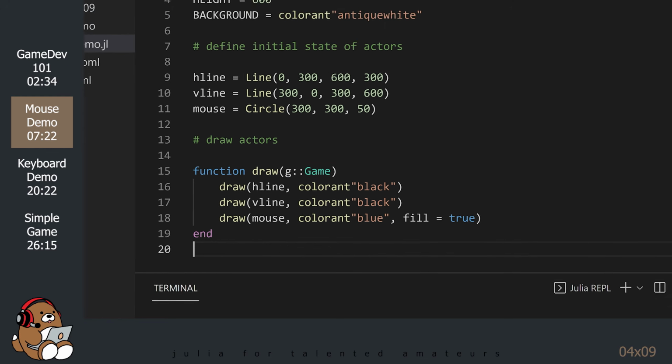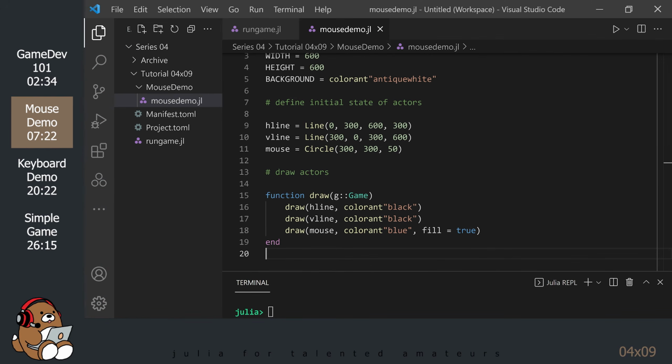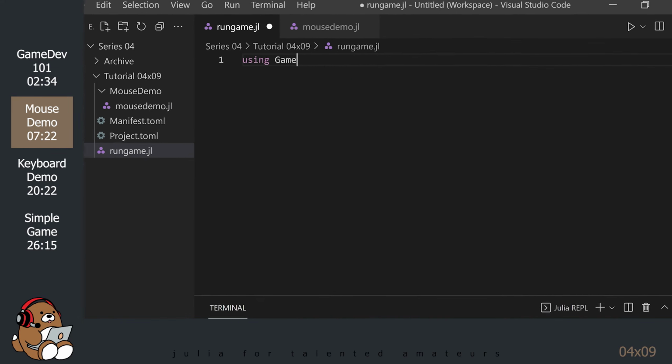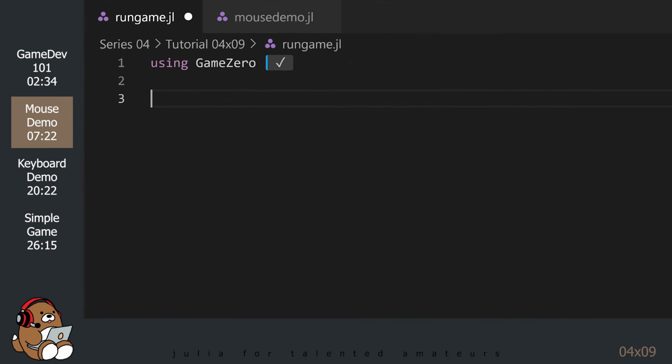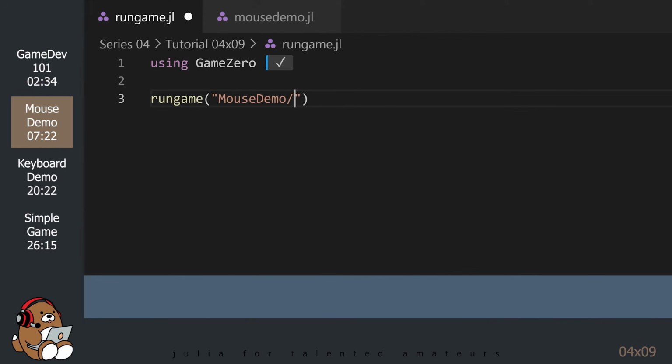Let's take a look at what we've created so far. Save your mousedemo.jl file and switch to the rungame.jl file. Before executing this code, let's talk about a few things.